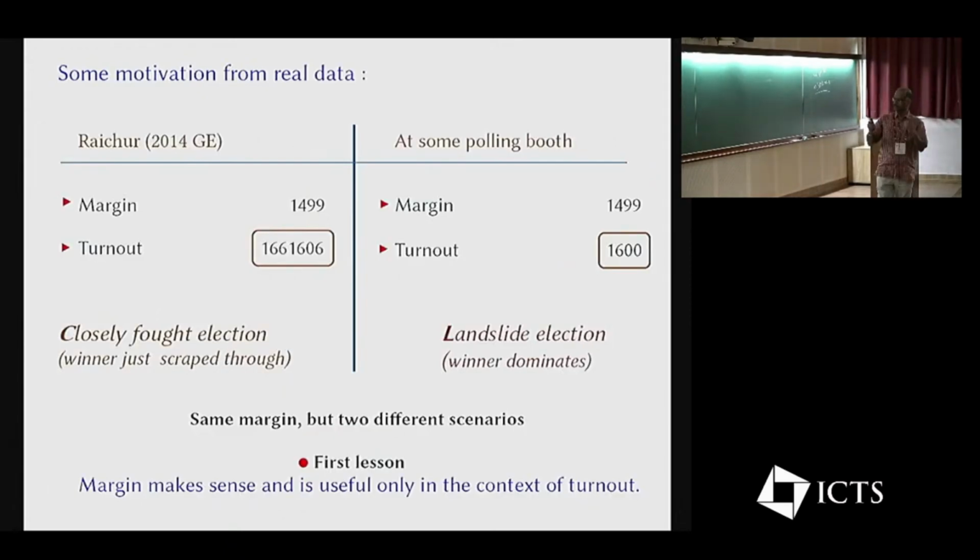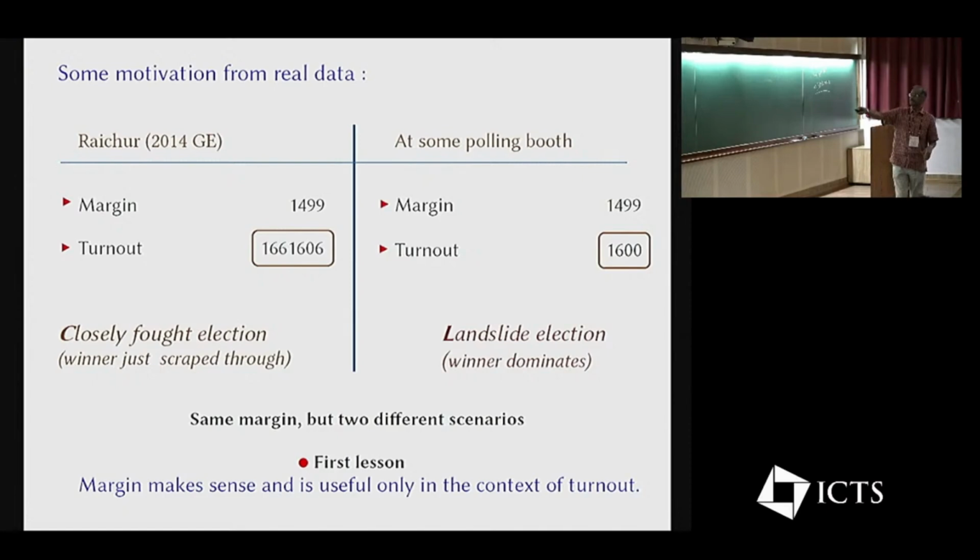For example, this is Raichur Lok Sabha constituency in 2014. The margin of victory was only 1,499 votes, and the total turnout was about 16.6 lakhs. In some other polling booth, the margin was exactly the same, 1,499, but since it's a polling booth, the number of people who vote there is of the order of 1,000, so the turnout is only 1,600. The first is a closely fought election: out of 16.6 lakh votes, the margin is wafer thin, just 1,500 or so, so the winner just scraped through.